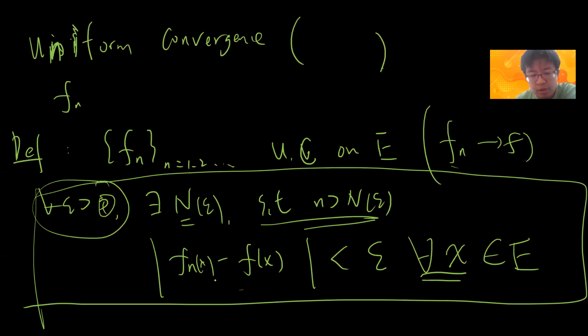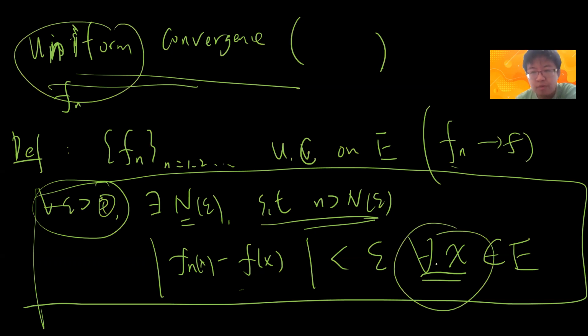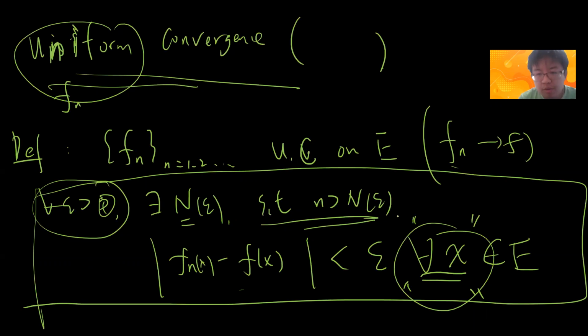Suppose you fix x. Then f_n converges to f(x) for that fixed x. But uniform convergence means that every x behaves the same in this sense. So this is called uniform convergence, and the words "for all x" are the most important. Obviously uniform convergence implies pointwise convergence, because if you forget about "for all x", then it becomes pointwise.